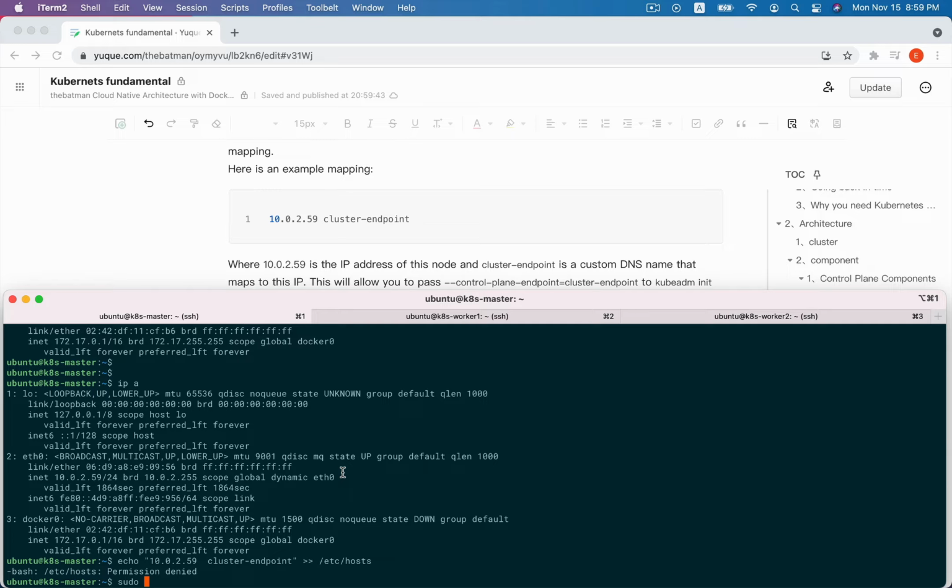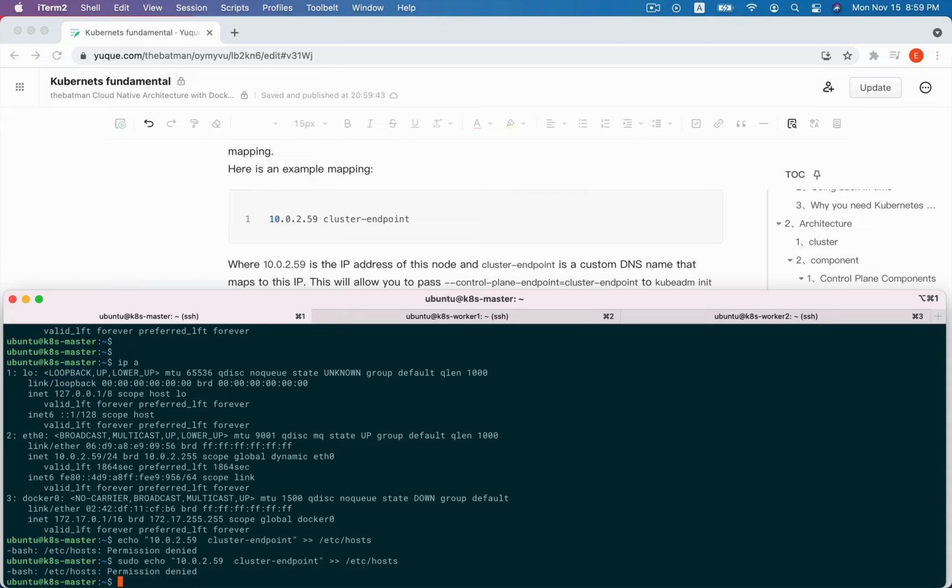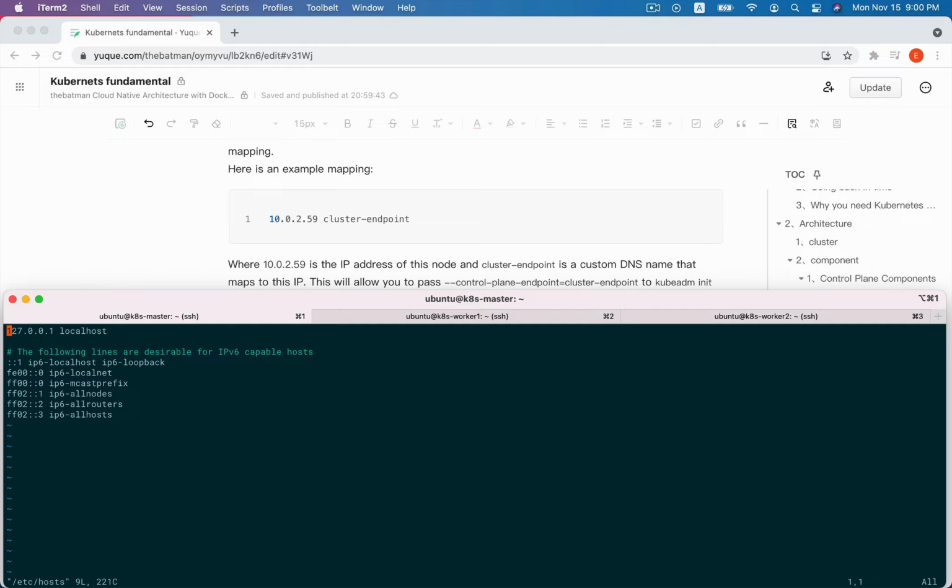We need to use sudo, because we just edit this /etc/hosts. Sudo vi /etc/hosts here. So we add the IP and name mapping now, and this is the host master IP address, and this is the name.